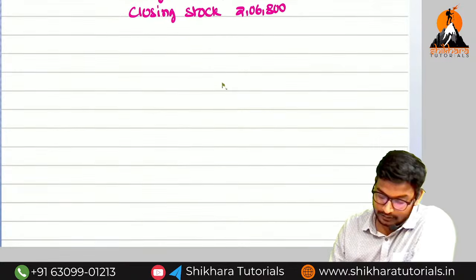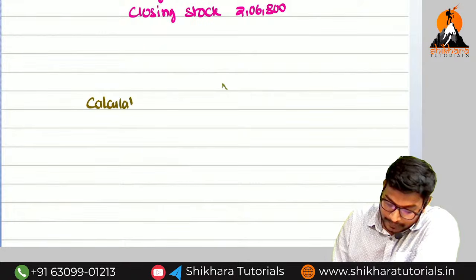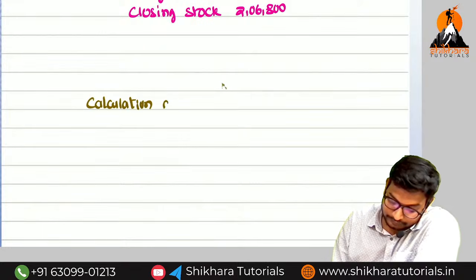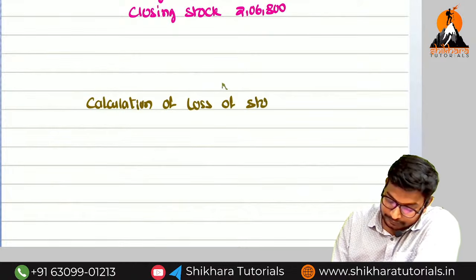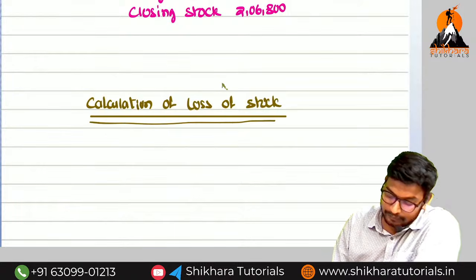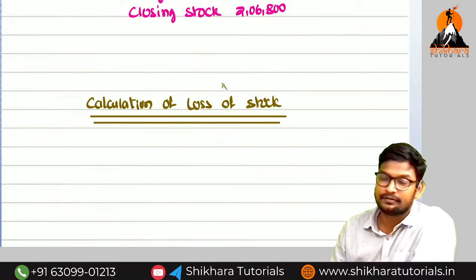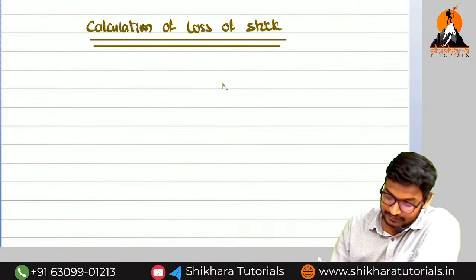Before that we need to calculate what? Loss of stock. So calculation of loss of stock. What is the formula for the loss of stock? Closing stock as on the date of fire minus salvage value plus firefighting expenses.